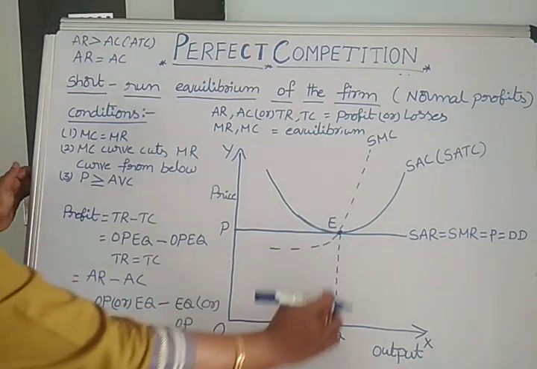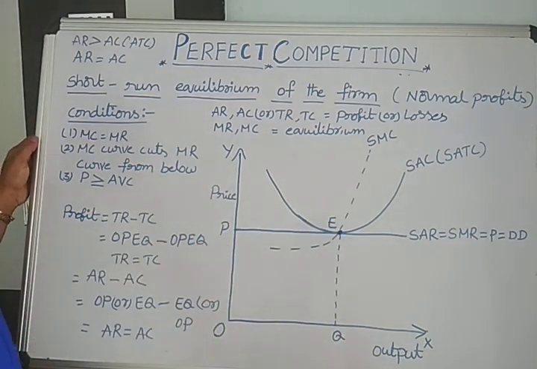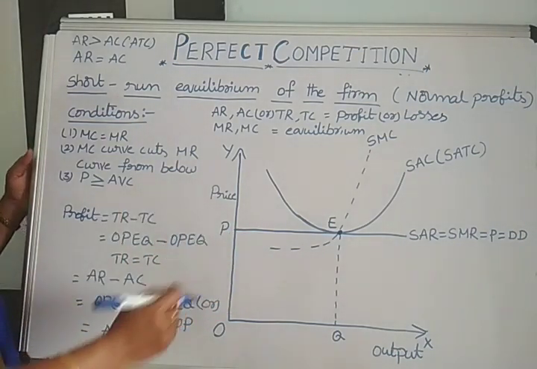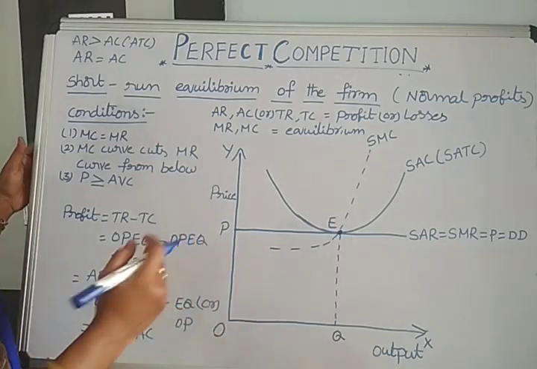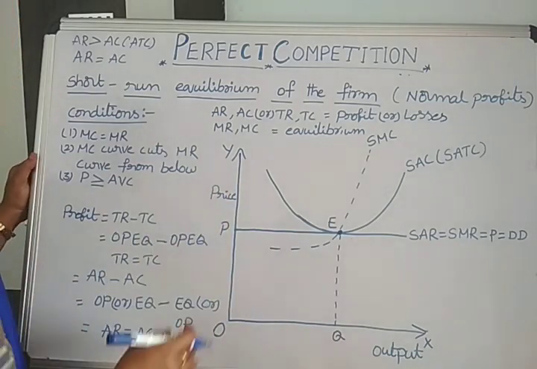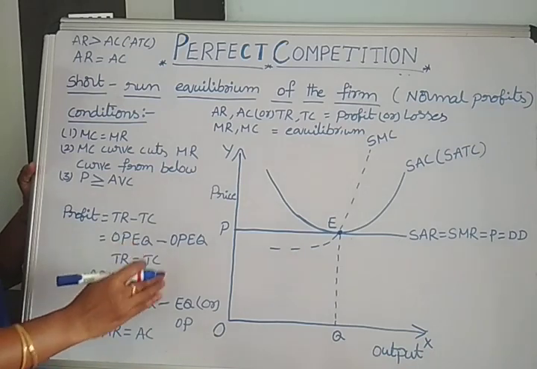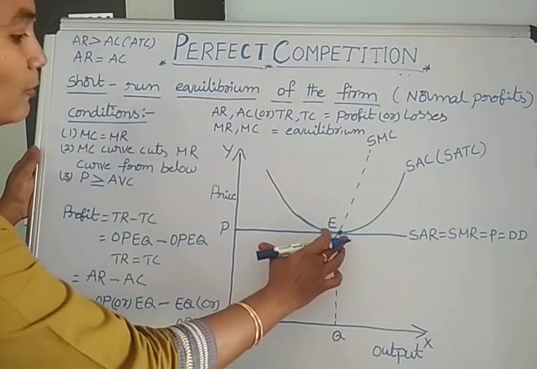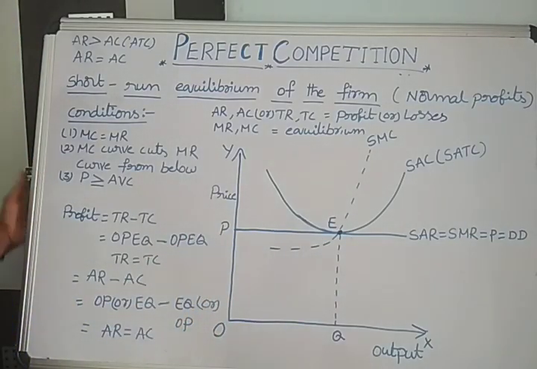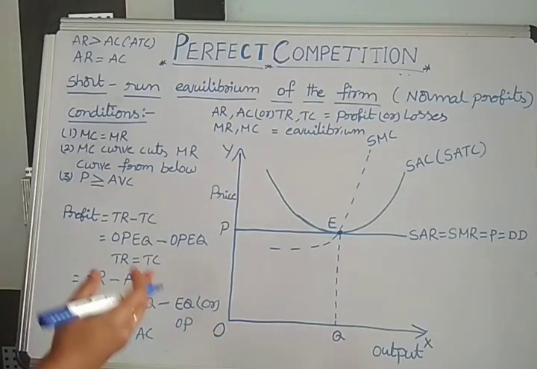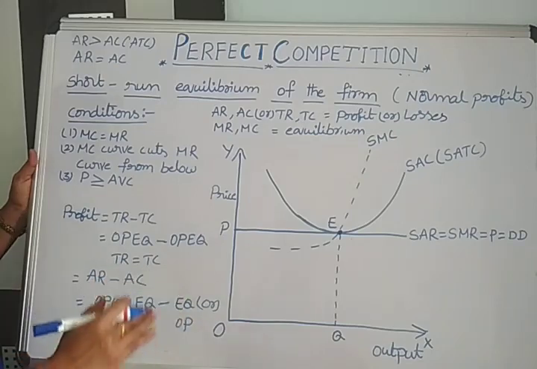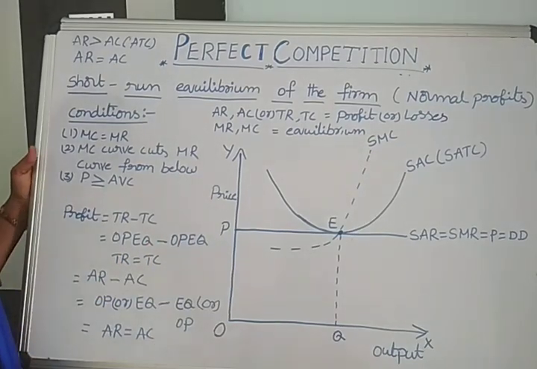Here there is no difference between revenue or price and cost of production. These two are equal. When these two are equal, the firm will be getting only normal profits. Normal profits are useful for the survival of the firm in the industry, for continuing production.